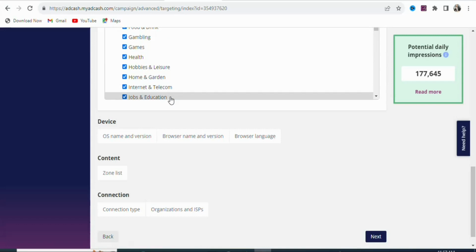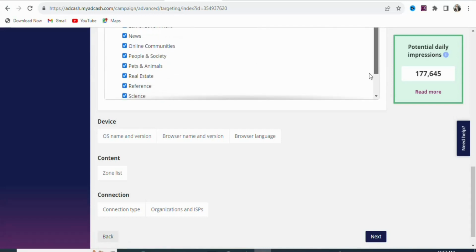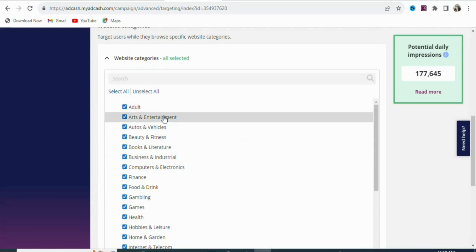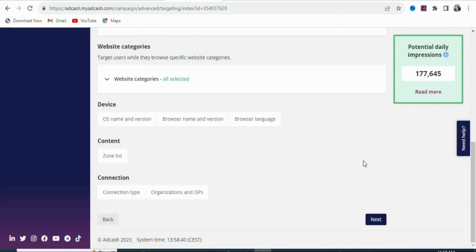You are going to click on it. Once you click on it, you can select any of these categories. Just select any of them that you want. In this case, we are going to select all the categories, so just leave it like this. Once that is done, you are going to scroll down.